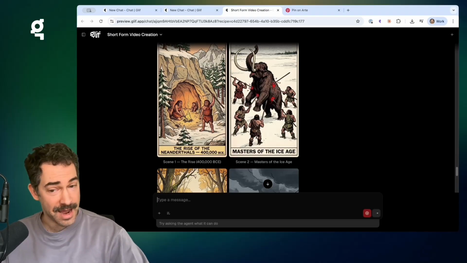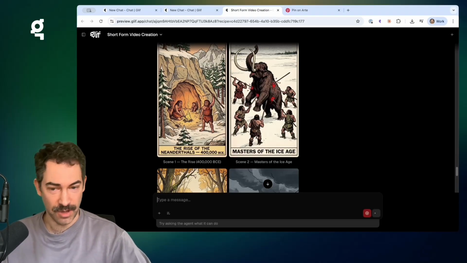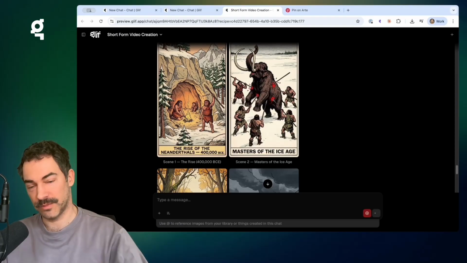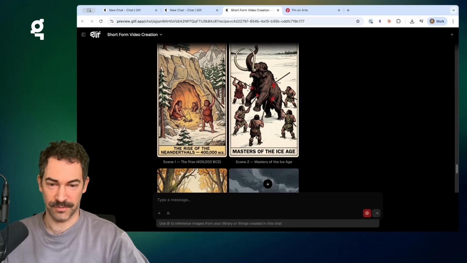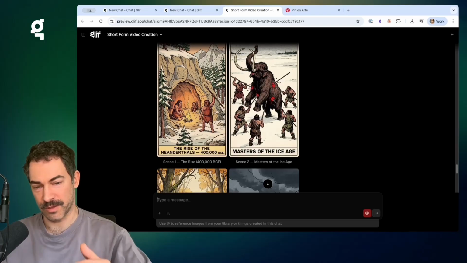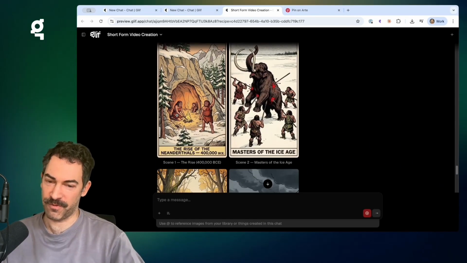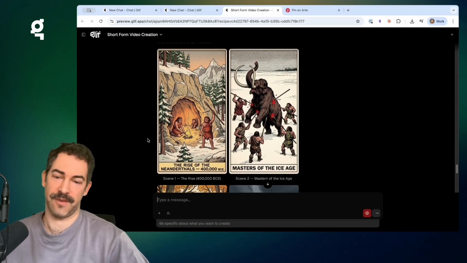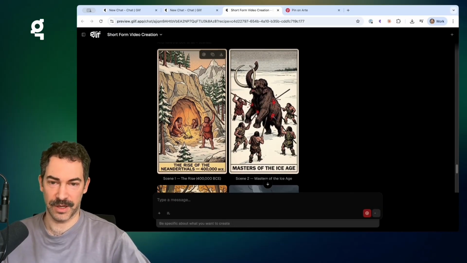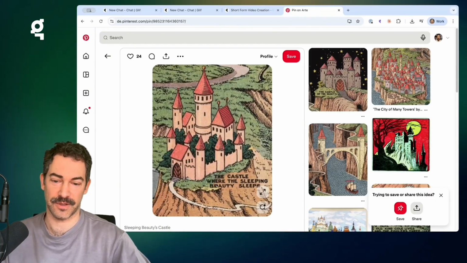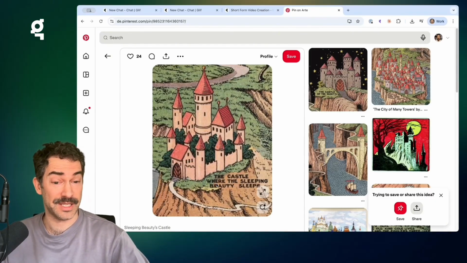This kind of thing can happen when you let it go into autonomous mode. If we had stuck with it in Copilot mode, basically, where it shows us the individual steps, it would have shown us these images, and we could have said, before you generate the videos, actually get rid of the text. It's not terrible, but for this video, I didn't want to have these images. And I think it's probably because we had text on our reference. So it's going to take your references quite seriously.